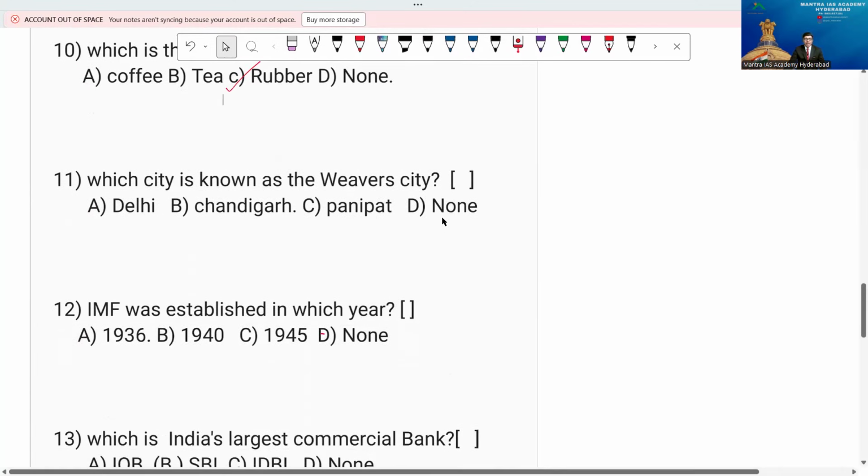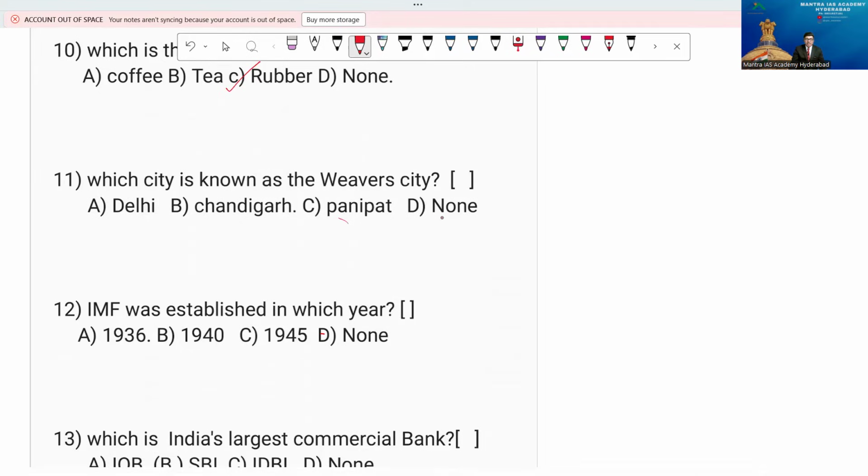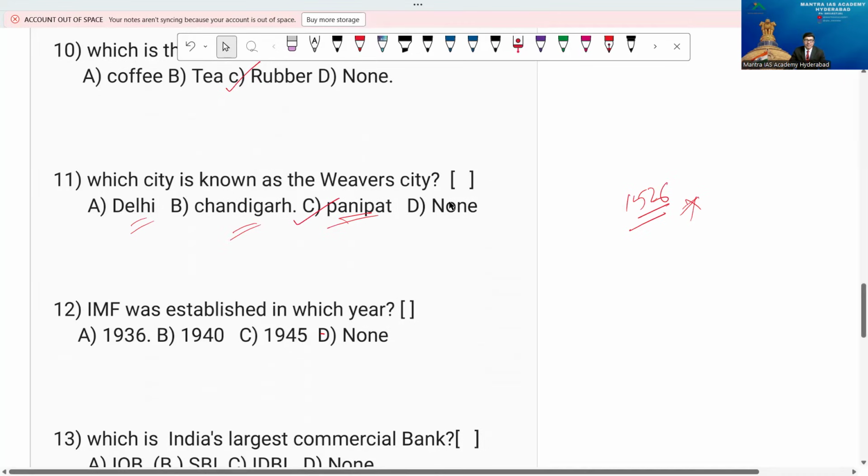Which city is known as the Weavers' City? And it has its own significance, right? If I tell you the year 1526, I've given the answer, I think you understood, right? What is the specialty of 1526, my dear? Yes, that's between Babur and, of course, Ibrahim Lodi. The first Battle of Panipat, right? And this is the entry of the Mughals into this wonderful country. So which city is that? Yes, it's Panipat. Next question, beta.